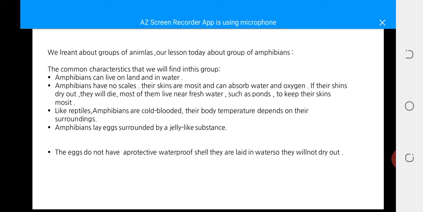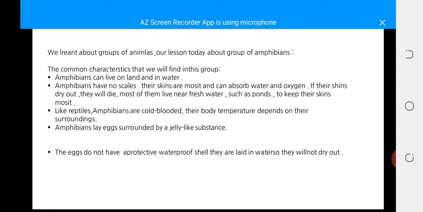Characteristic number two: amphibians have no scales on their bodies. Their skins are moist and can absorb water and oxygen. Because of that, they can live in water. Their skin is moist and can take the oxygen and water inside it. If their skins dry out, they will die.